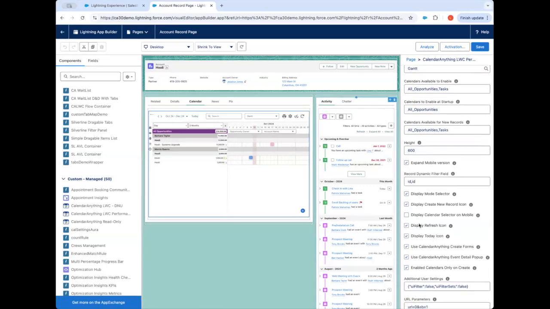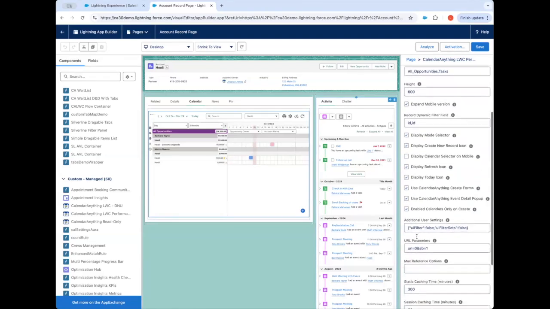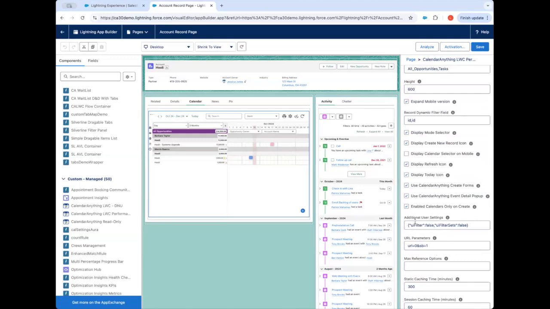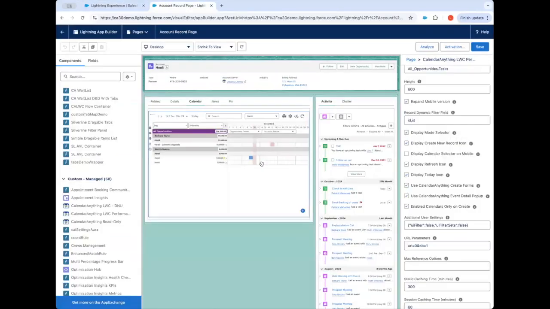We have a whole list of component properties here. They're all pretty much self-explanatory. I want to focus a little bit on our additional user settings and URL parameters. In the additional user settings, I can control how my sidebar looks. Here I'm saying I don't want to see filter sets and filter panels on my page, so I can hide them using my additional user settings. And we have a list of everything that's supported in the additional user settings in our help documentation,